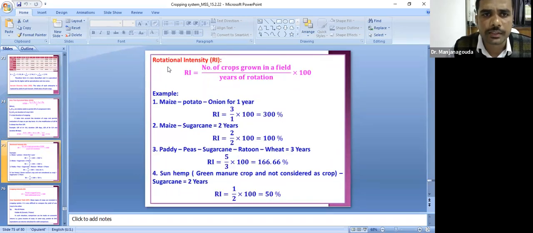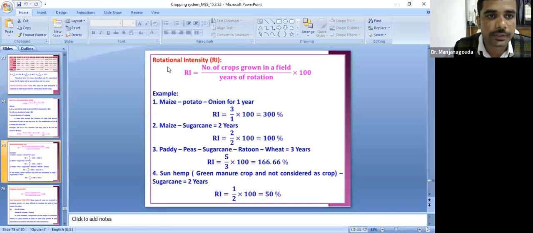Another one is rotational intensity. It is also very important for the multiple choice questions in examinations. They will give it like this. For example, maize, potato, and onion in one year. What is the rotational intensity? It is the number of crops grown in a field divided by the years of rotation, into 100. You just have to place the values in the formula. That's it. These are 100% sure questions. They will ask in any of your competitive examinations.